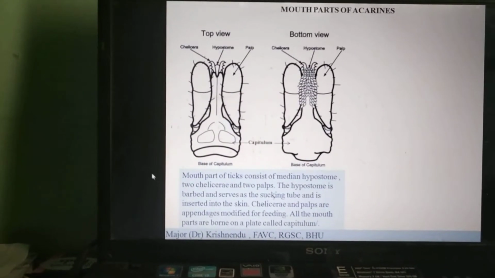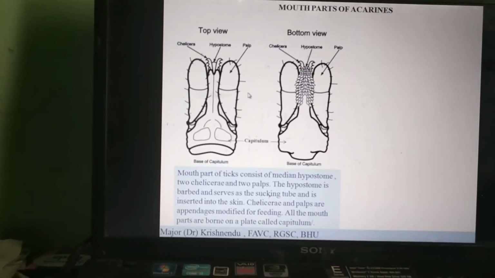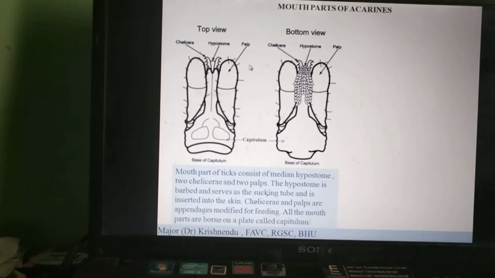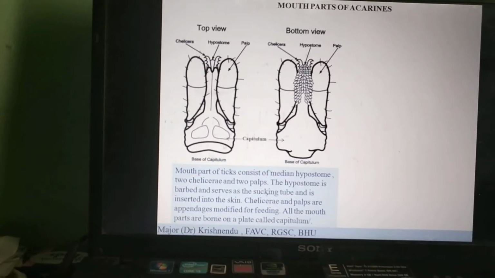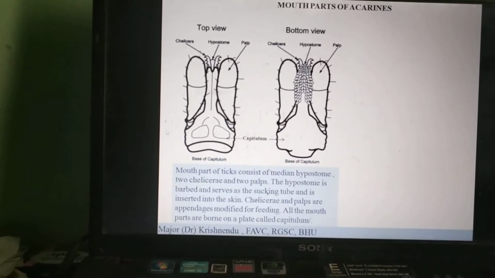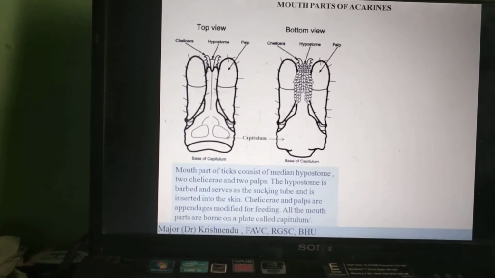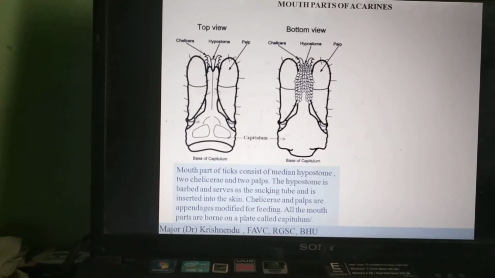So here you can see. Now why am I giving you these diagrams? These diagrams will be helpful for your practical aspects also. They are all labeled, and you have to label them accordingly. On the left hand side, these are the mouth parts, a complete picture of the gnathosoma. Mouth parts from the dorsal aspect, and this is the mouth part from the ventral aspect. So this is a typical mouth part of a tick.